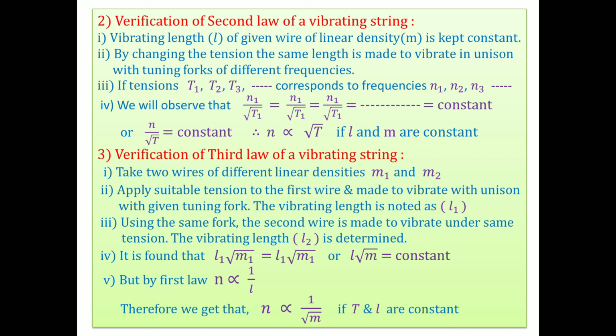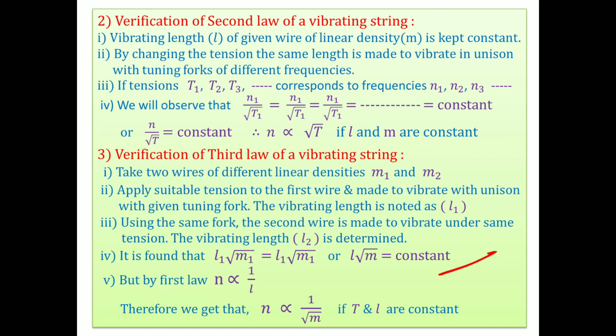The frequency of the tuning fork is the same, and the tension is the same. Only we have to take two different wires and two vibrating strings. The two vibrating lengths are L1 and L2. Then it is found that L1 square root of M1 equals L2 square root of M2. By mistake I wrote L1 M1, L2 M2 here; it should be with square roots. Or L square root of M equals constant.